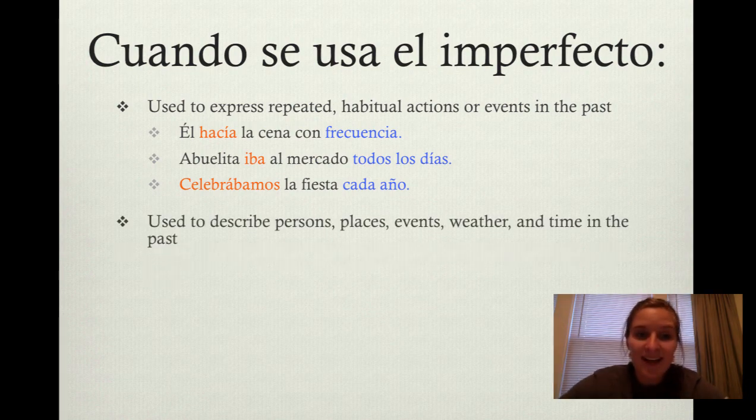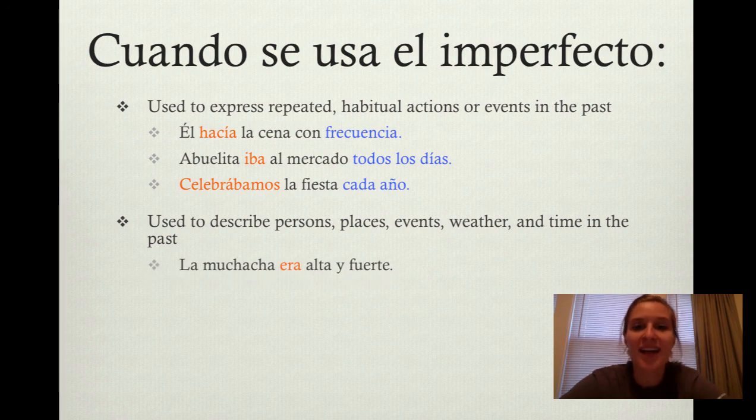El imperfecto is also used to describe persons, places, events, weather, and time in the past. La muchacha era alta y fuerte. So we don't know for how long she was tall and strong, but we know that she was. So we would use the imperfect. We're describing her.